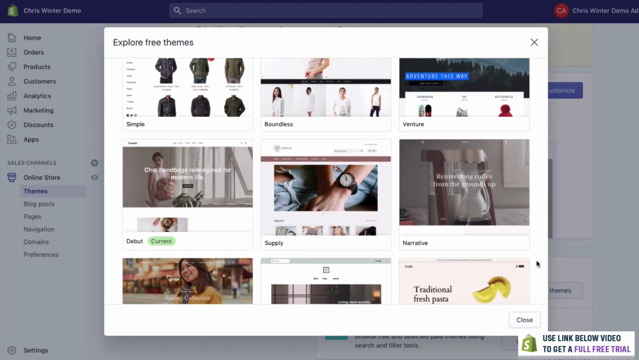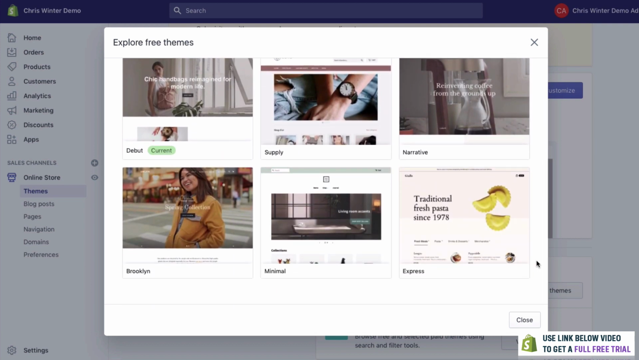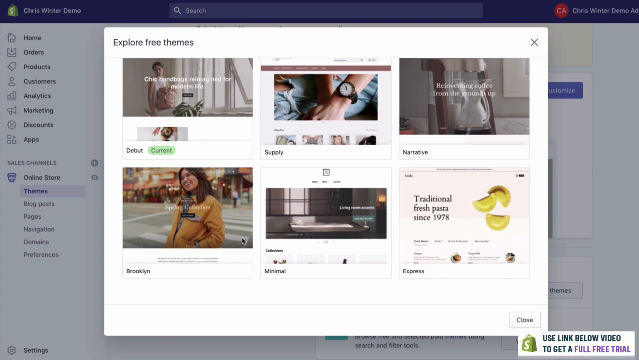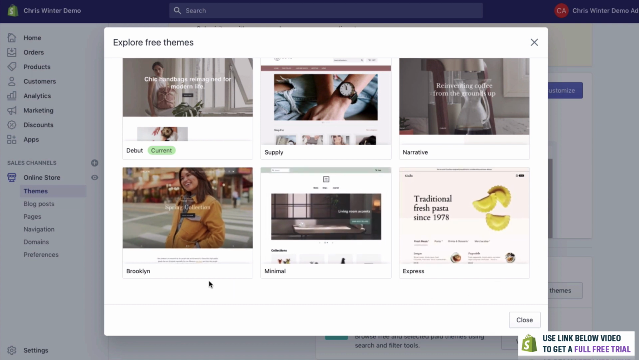So I think today we'll use a free theme because there's no reason to pay for it if they have some really good ones as well. Probably my favorite, especially for beginners, is this one here. It's called Brooklyn.